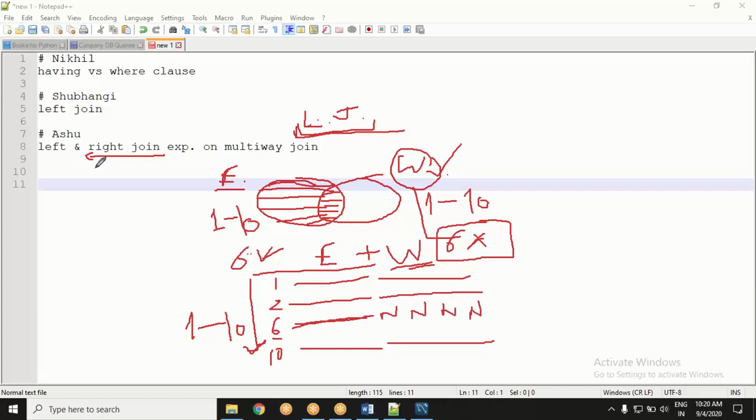Now, how to recognize that? To an extent, you will recognize this if you read the query language properly. What is your question asking? What is demanded of you? If you read that language properly, you can identify this.